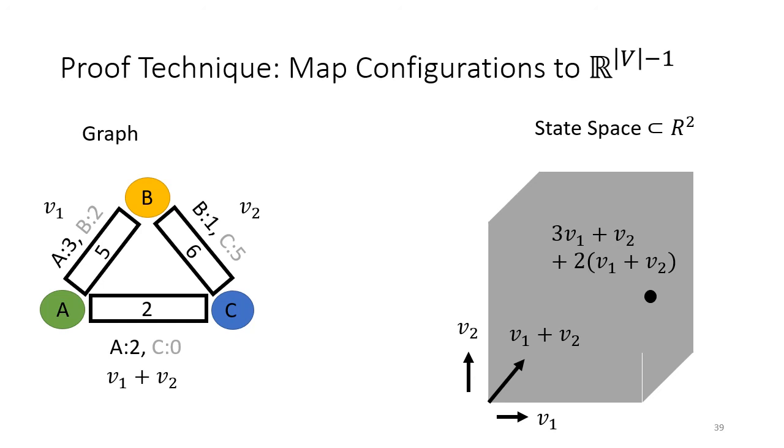And so in general, our state space is like a hypercube of dimension number of edges, projected down along some very particular direction to dimension number of vertices space.